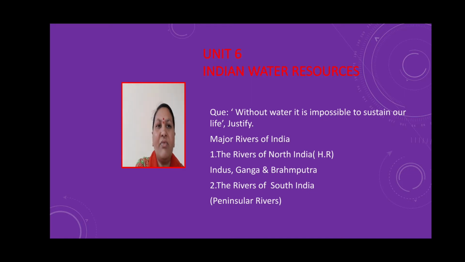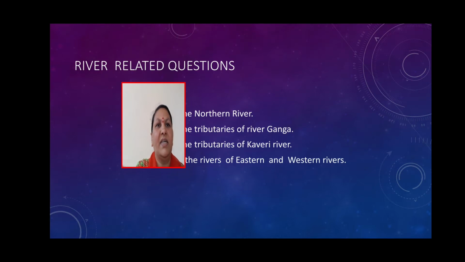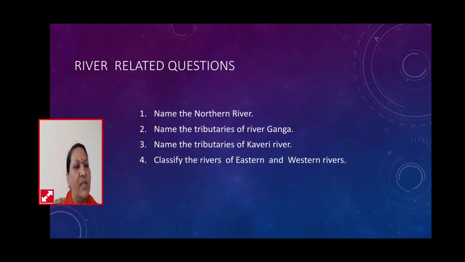The rivers of North India or Himalayan rivers are the Indus, Ganga and Brahmaputra rivers. Whereas the rivers of the peninsula or South rivers include the Tapi and Mahanadi.